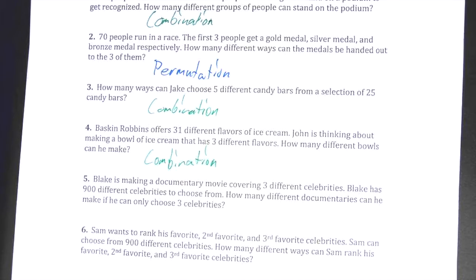Or even in this case, maybe he had a preference on what ice cream, say it was stacked up on each other, maybe he had a preference of which ice cream was on the bottom and which was on the top. That would then make a permutation where that order would matter. In this case, it's a combination, order doesn't matter, he's just putting that ice cream in a bowl. So on 5 and 6, I want you to write down what those are on your paper.